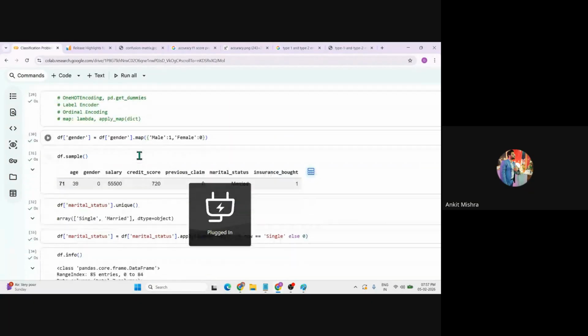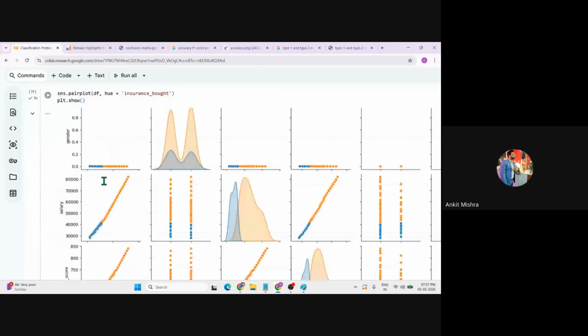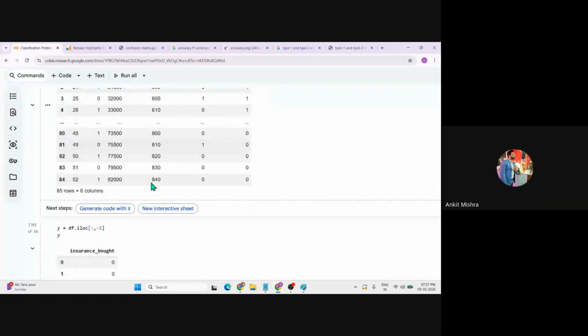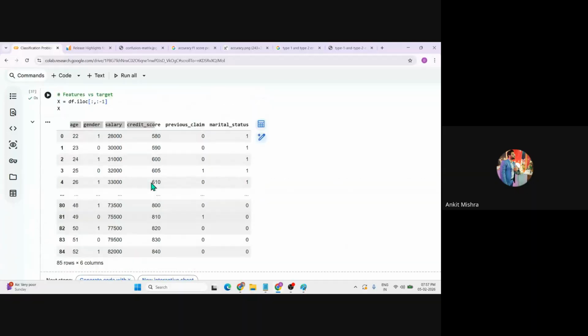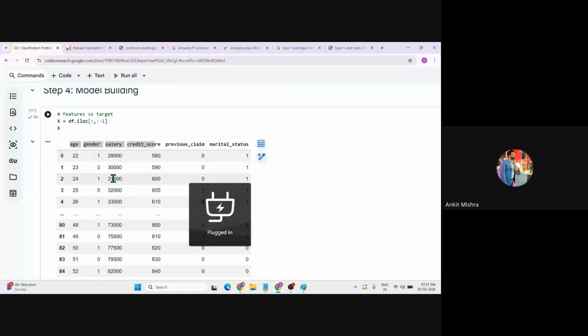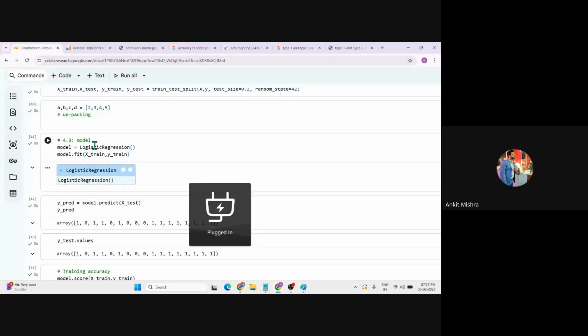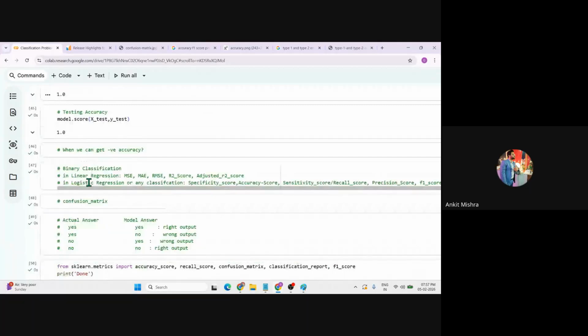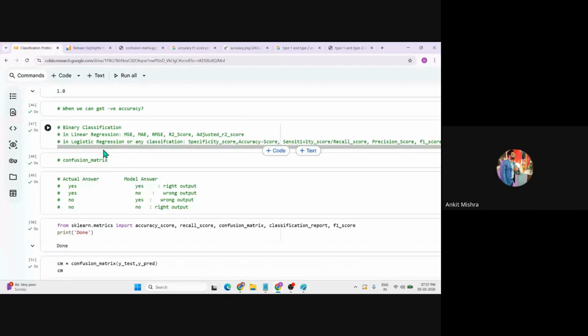To figure out the correlation, to check the feature engineering approach, to identify the correlation, then turning data into meaningful analysis, then converting data into X and Y parts. Once you convert this, you can do the train test split, you can call the model, you can predict the value, and you can evaluate the model using different evaluation metrics.